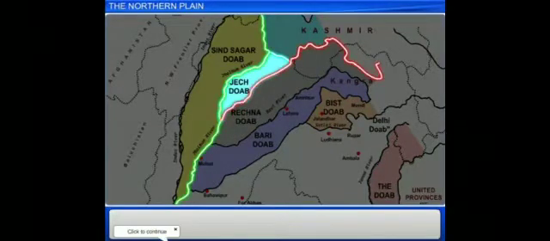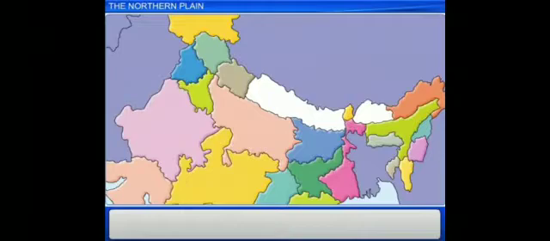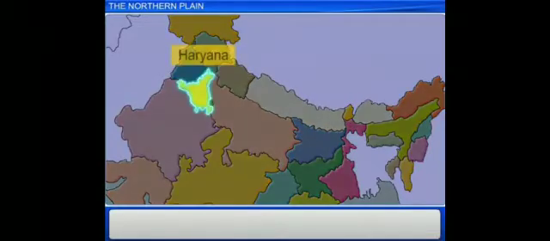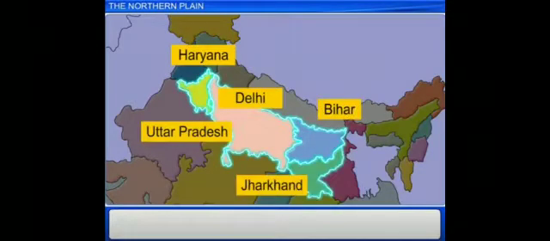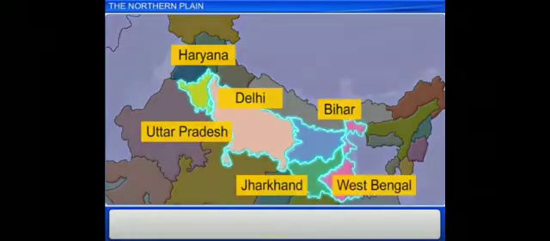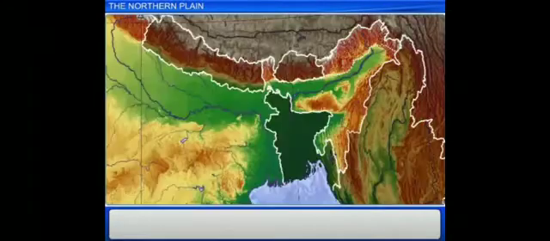Now we will move to the next part of the northern plain, that is the Ganga plain. This plain consists of the middle portion of the northern plain and lies between the Ghaggar and the Tista rivers. The Ganga plain is spread over most of the states of northern India. It covers states like Haryana, Delhi, UP, Bihar, Jharkhand and West Bengal. Finally, the eastern portion of the northern plain is called the Brahmaputra plain. It lies in the state of Assam.